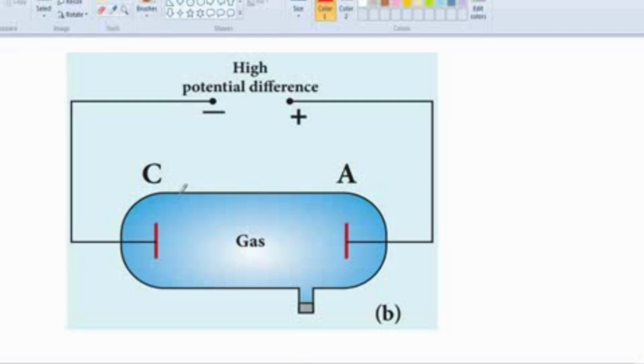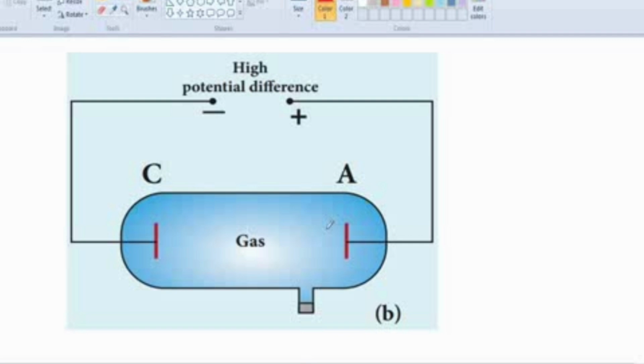What are the properties of the cathode rays? The cathode rays possess energy and momentum. I told you that it is nothing but electron. You know that electron has mass and it travels with the velocity of v. So definitely it has energy and momentum. It travels with the velocity of 10 to the power of 7 meter per second.